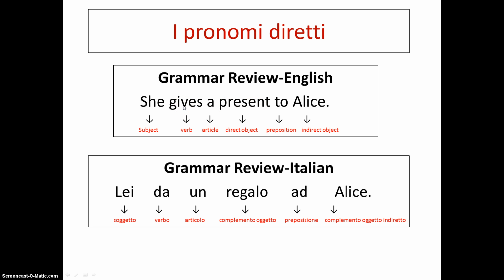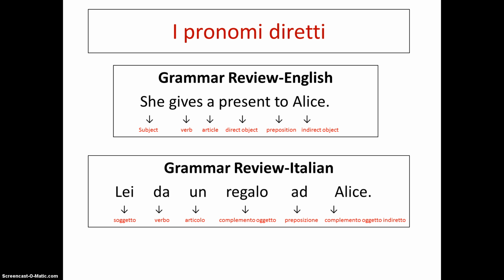So you can usually ask the question who or what in association with a verb to discover what the direct object is. So if you say she gives, what does she give, or who does she give, that is how you discover your direct object. So let's ask ourselves, what does she give? She gives a present. Present is our direct object. And Alice is still affected by that action of giving, but it's less direct. We're not giving Alice, we're giving a present.